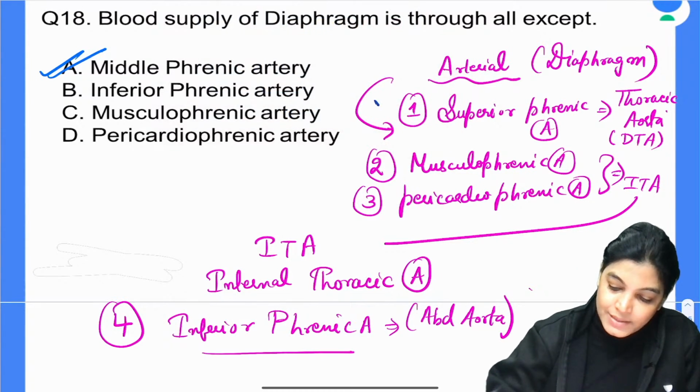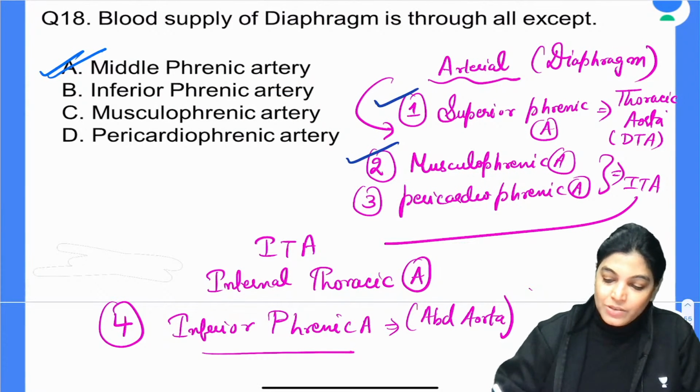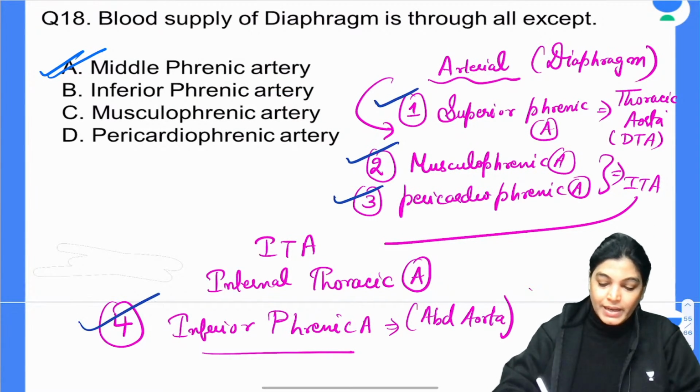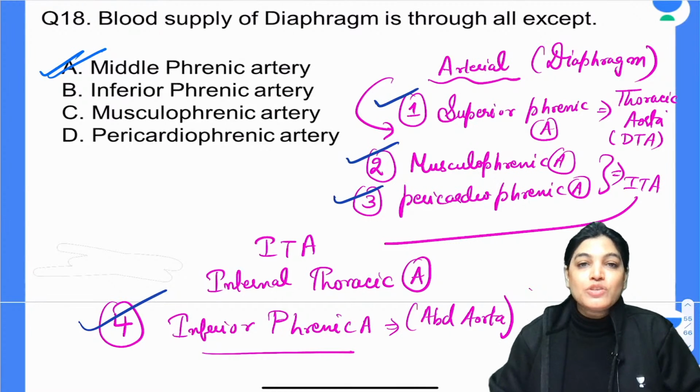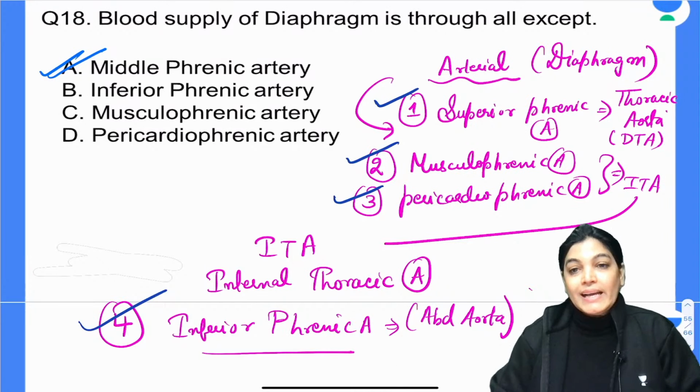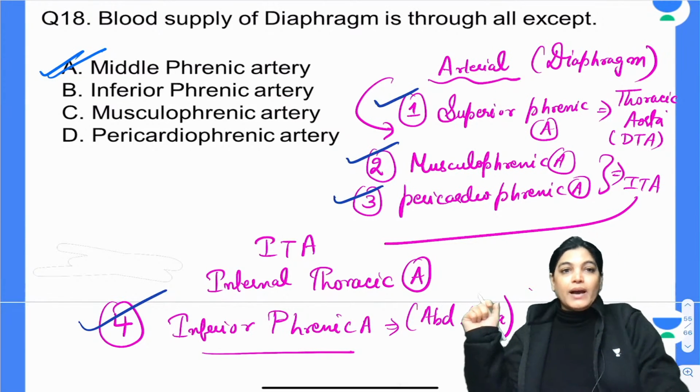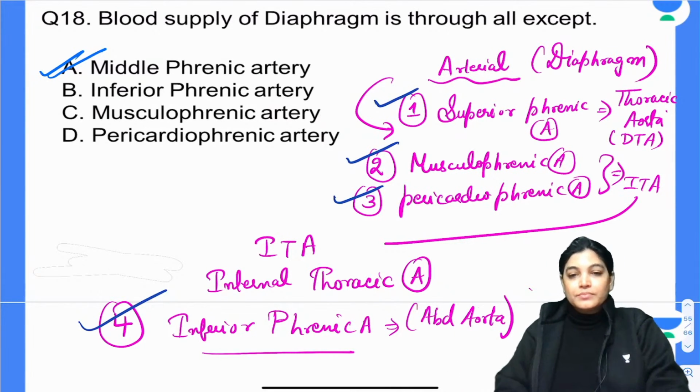So we have got the answer that superior phrenic artery, musculophrenic artery, pericardiophrenic artery and inferior phrenic artery are the major sources of blood supply to diaphragm, and middle phrenic artery is not providing any kind of blood supply to diaphragm. So we have got A as the correct answer.